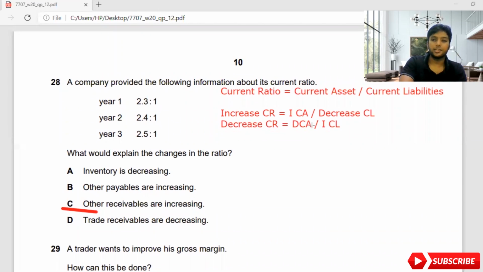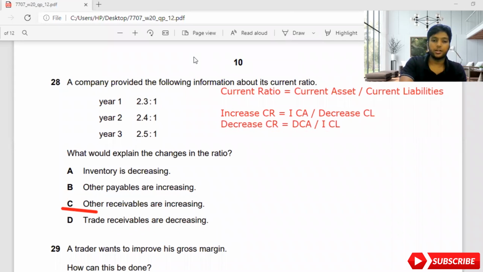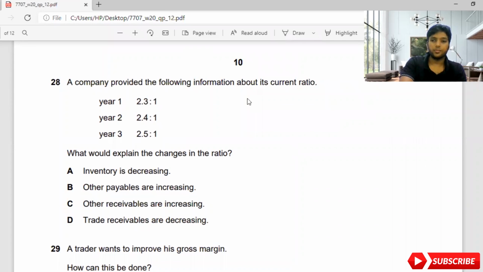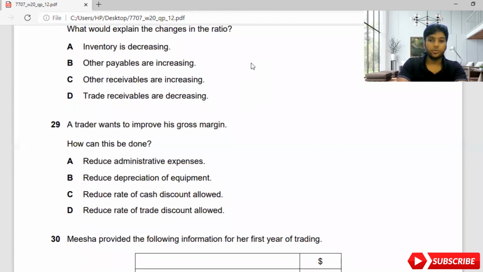Trade receivables are decreasing. If current assets decrease, it will decrease the current ratio. So we have done until 28. So let's move on to the next part, 29.